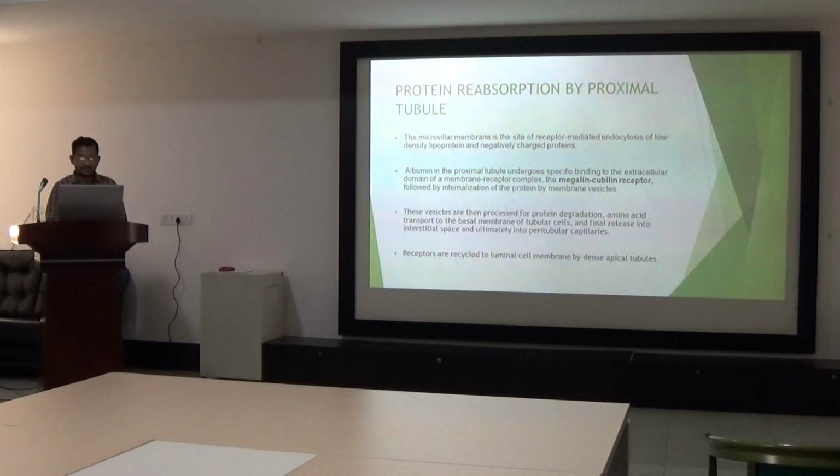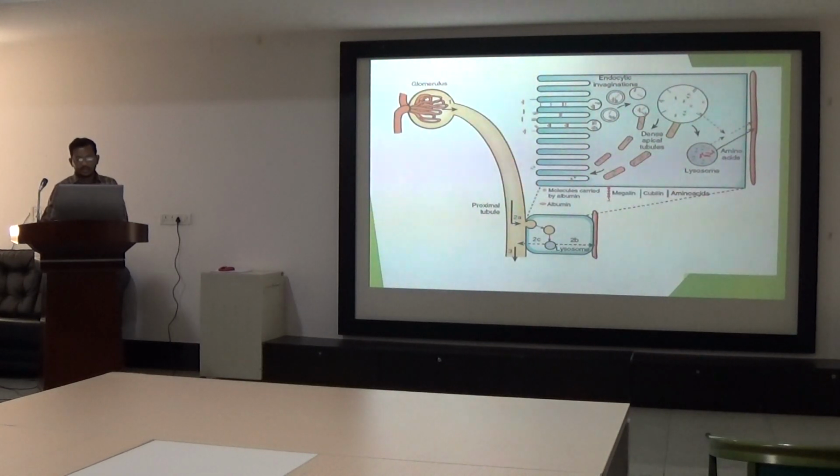These vesicles are then processed for protein degradation by the lysosome. The amino acids that are released are transferred to the basement membrane of the tubular cell, and finally released into the interstitial space. From the interstitium, they are transferred into the peritubular capillary, and the receptors are recycled to the luminal cell membrane by the dense apical tubule.